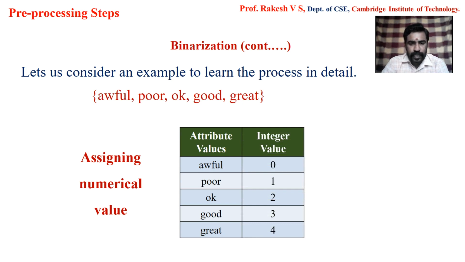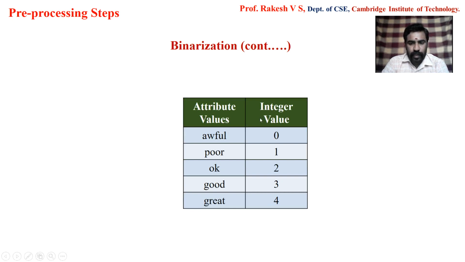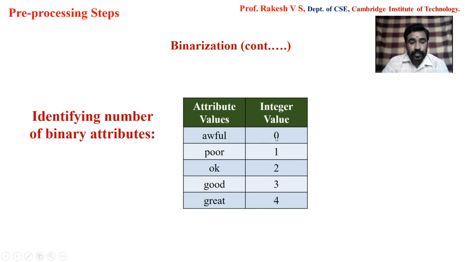Once this is done, we can go for the second step. In the second step, we have values being assigned, and now I have to find the number of binary attributes required. For that, we have already seen the formula, that is n is equal to the ceiling of log m to base 2, where the m value is nothing but the total number of values present here, which is 5.